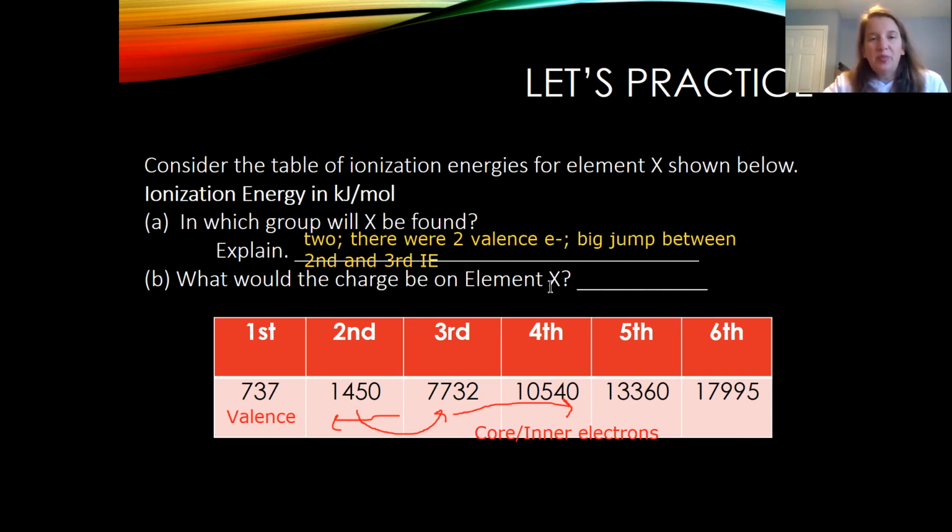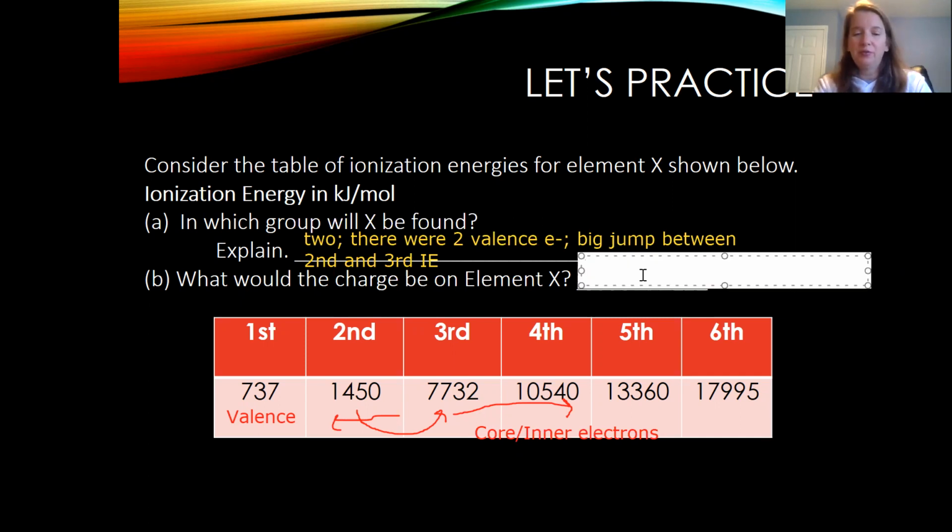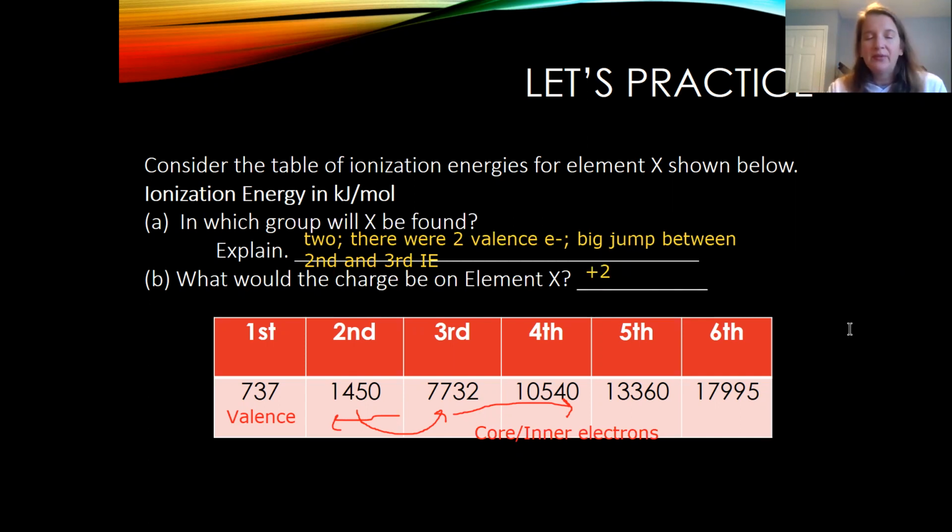And then what would the charge be on element X? So this goes back to those common ion charges we put on the periodic tables during the first or second video for this unit. And so the charge for group 2 is always going to be +2 because they have 2 valence electrons. They're the alkaline earth metals, which means that they're going to lose those electrons. And so they would form a +2 charge.